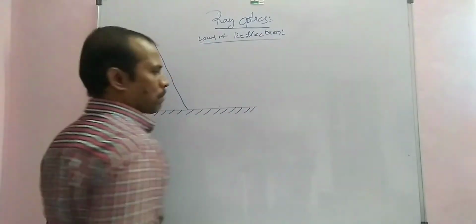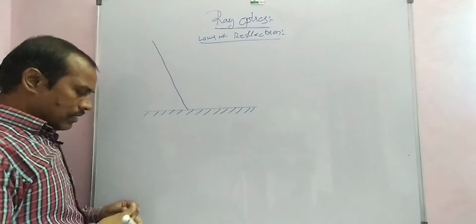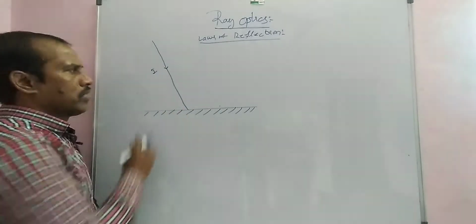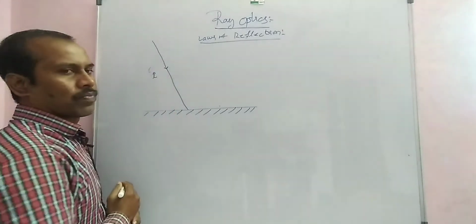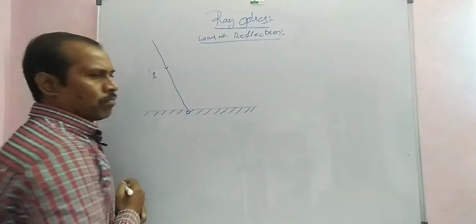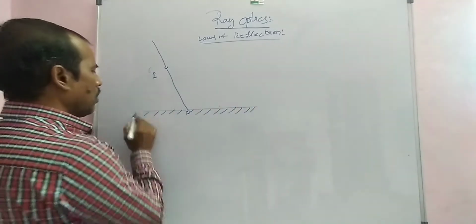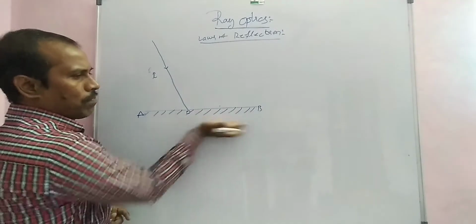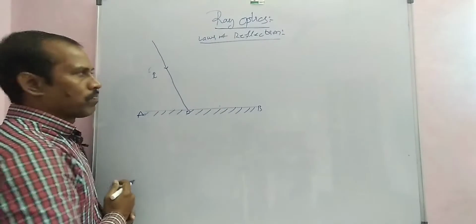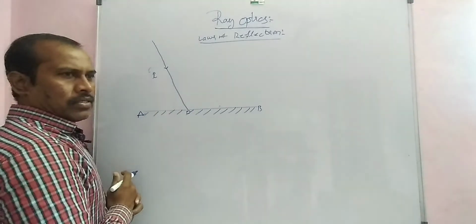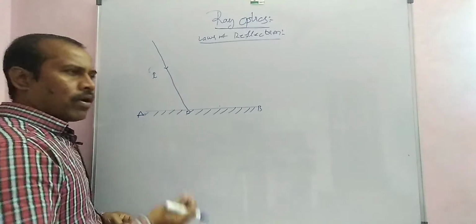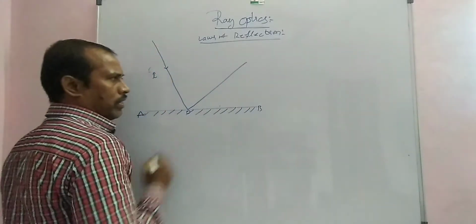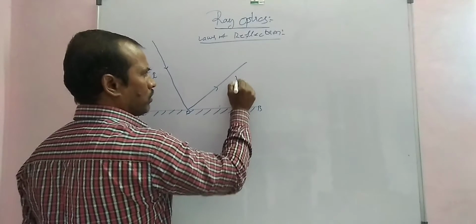First of all, discuss the incident ray. This is the incident ray, small i, for example. The point of incidence is O. AB is a reflecting surface. This surface is polished, a plane surface. The light is incident on the plane surface. After incidence, some of the light is reflected. The light is reflected here.